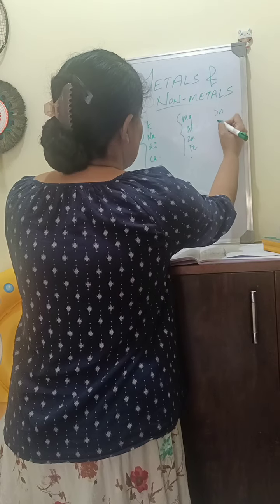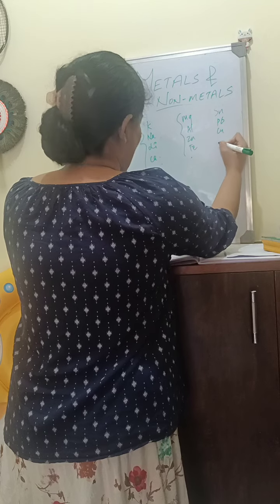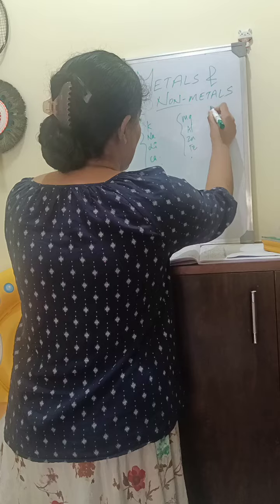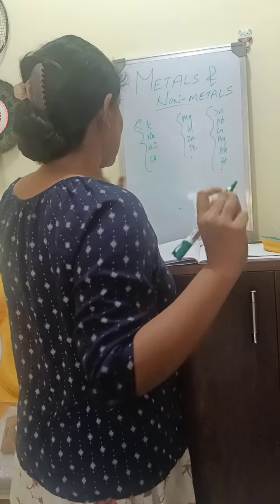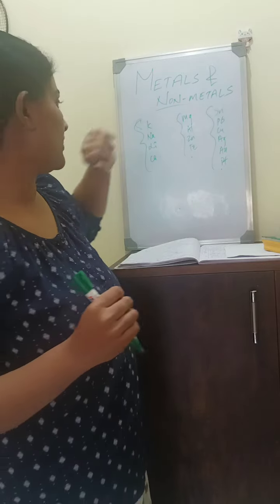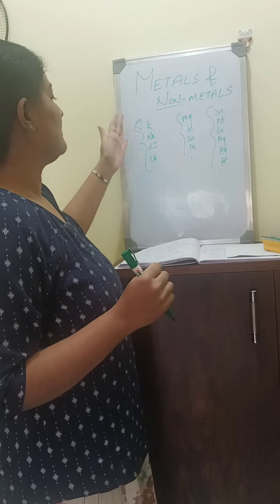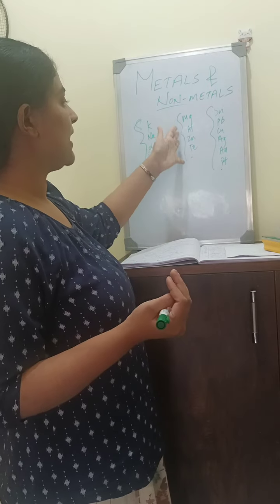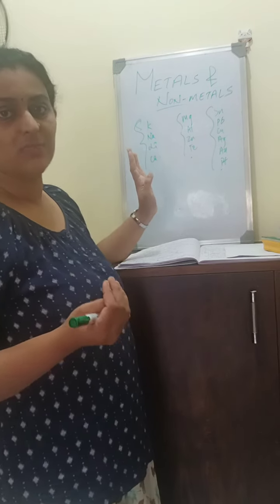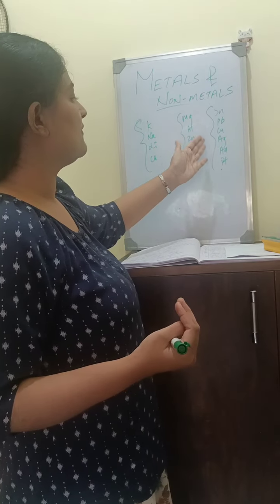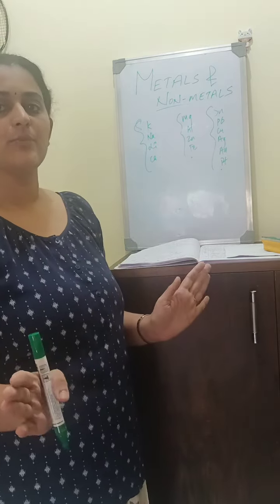And tin, lead, copper, silver, gold, platinum don't react with water. This is the reactivity of the metals with water. Potassium, sodium, lithium, calcium react with cold water, whereas magnesium, aluminium, zinc, iron react with steam. And tin, lead, copper, silver, gold, platinum don't react with water.